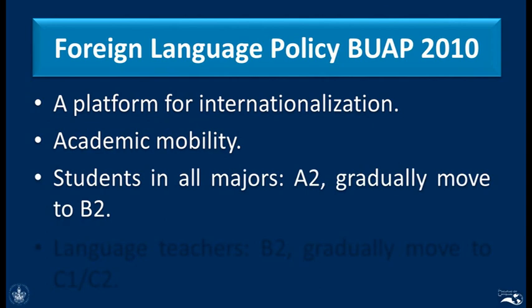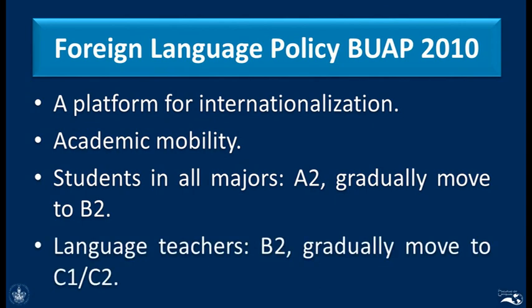And we created, in that moment, the new program at the CELE, in which the access was free, and in which the cost of the courses was relatively low, so that all of the students could have access to different languages. And what we wanted them to do was to achieve an A2 level and gradually move to B2. That means that the ultimate goal was for the students to achieve a B2 in an additional language, but we knew that we have to start from A2, so that little by little the students could become more proficient, and then we could achieve a higher level.